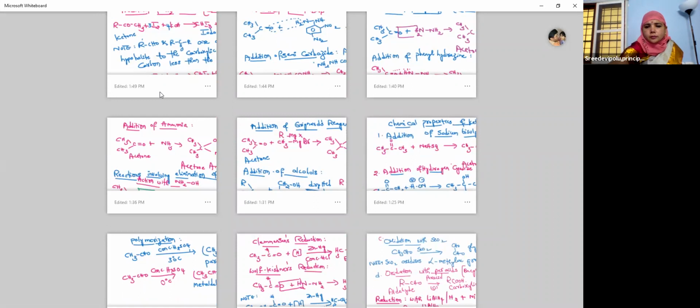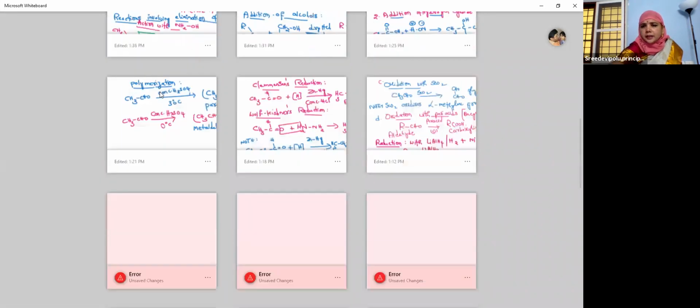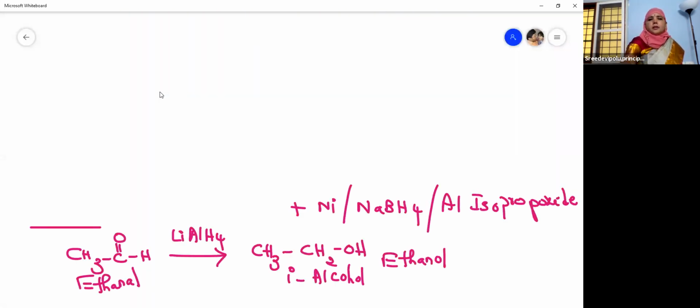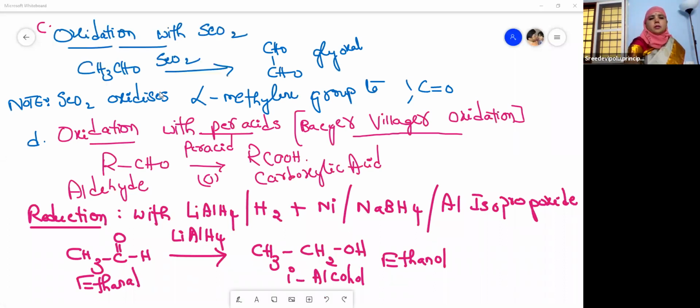Okay, so let me revise the reactions that we have learned today. Today we have learned about oxidation with selenium dioxide. This is the property of aldehydes when oxidized in the presence of selenium dioxide.